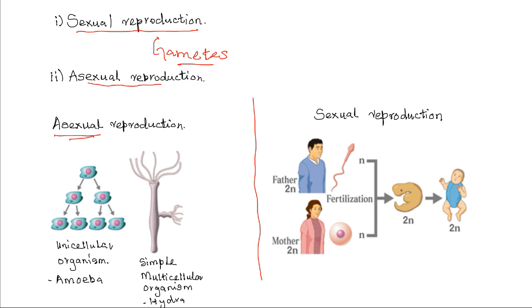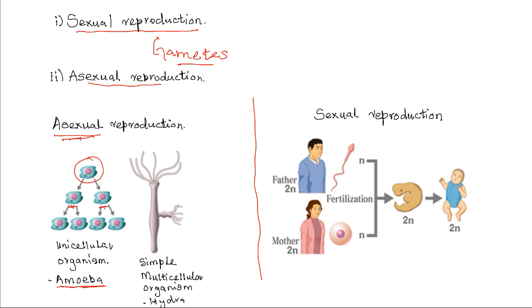Instead, a part of a mature organism divides and develops into an individual, free-living organism. For example, in amoeba, one parent cell divides into two. Then the two daughter cells grow, and upon attaining maturity, each one divides into two. And so the cycle repeats itself going on and on. So amoeba is a single-celled organism that reproduces asexually, that is, without involving gametes.